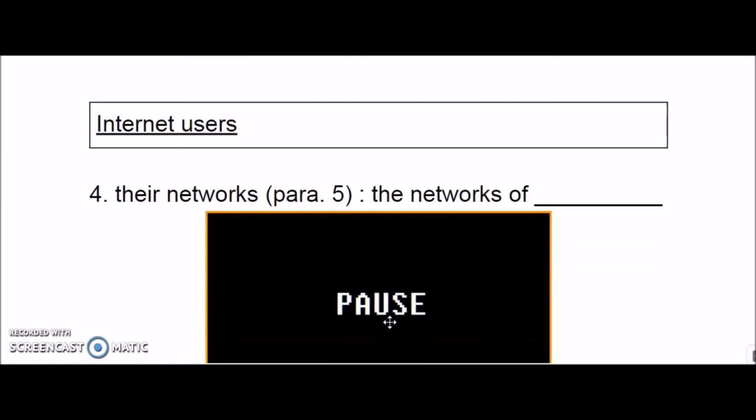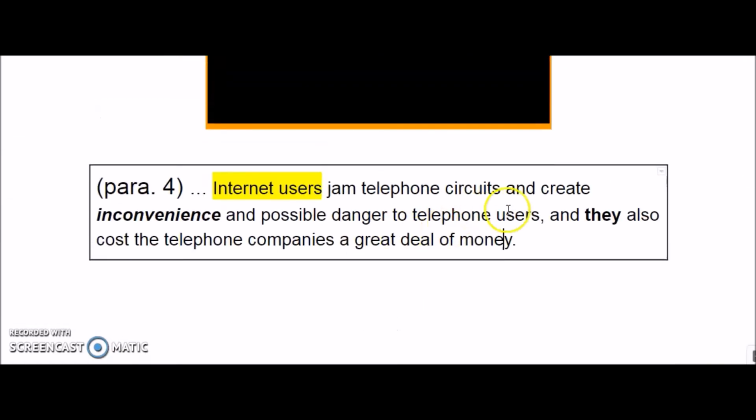Okay, and before that, be careful about here. If you say telephone users, it doesn't make sense, because internet users create some problems for telephone users, and they also cost. So be careful about "also," because you have to add additional information here, right? That's why we say internet users, but not telephone users, because they're different, right? Okay.